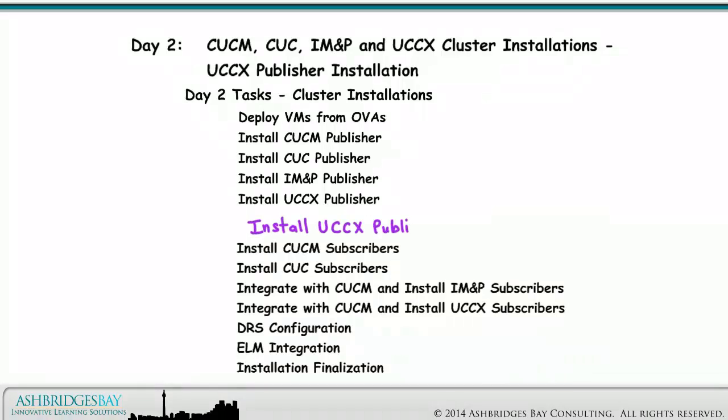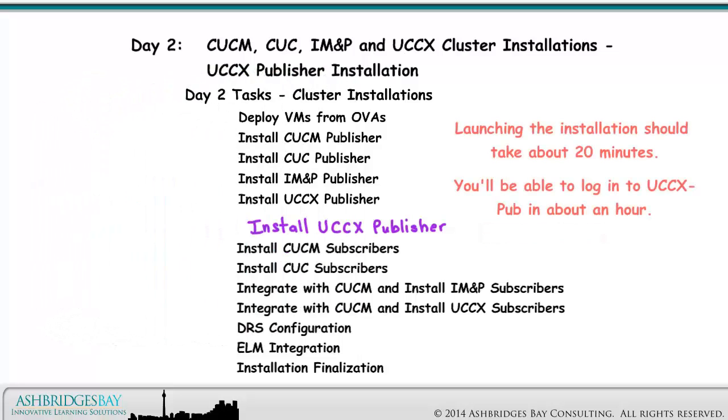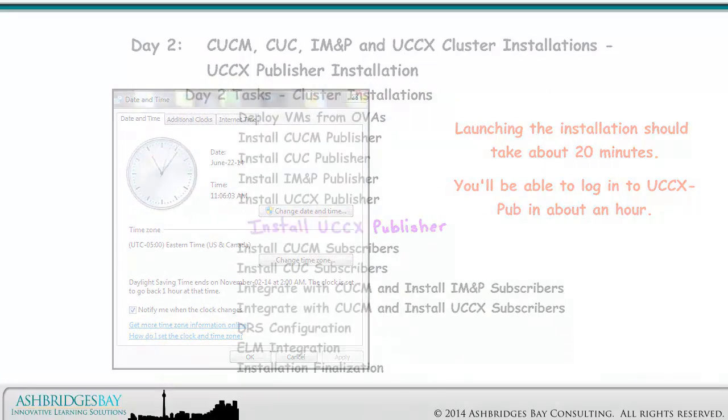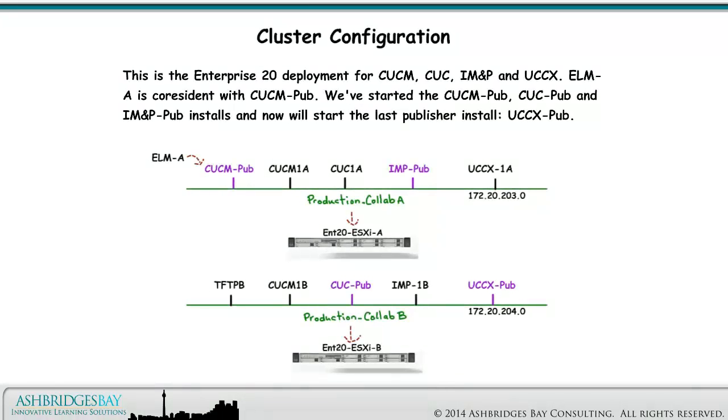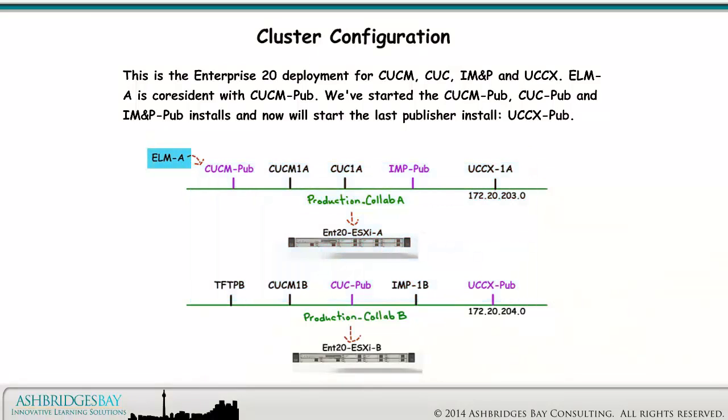UCCX is the last publisher to install. Start at 10 o'clock. Launching the installation should take about 20 minutes. You'll be able to log in to UCCX Pub in about an hour. This is the Enterprise 20 deployment for CUCM, CUC, IM&P, and UCCX. ELM-A is co-resident with CUCM Pub. We've started the CUCM Pub, CUC Pub, and IM&P Pub installs, and now we'll start the last publisher install, UCCX Pub.